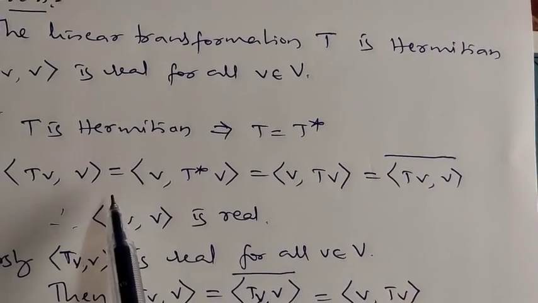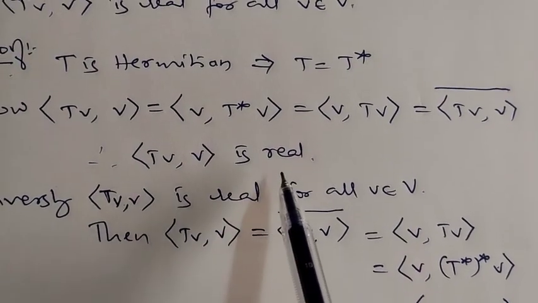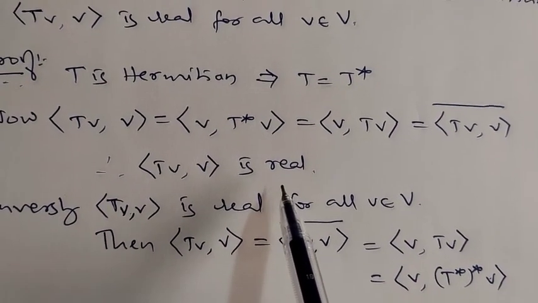Now, T of V comma V is equal to T of V comma V conjugate, implies T of V comma V is real. T of V comma V is real.